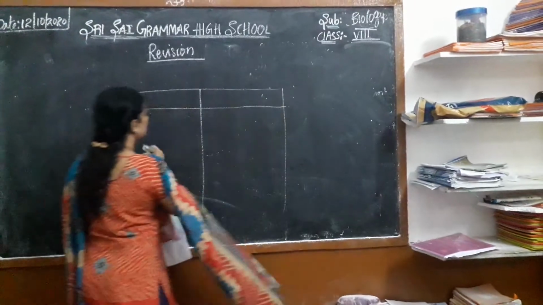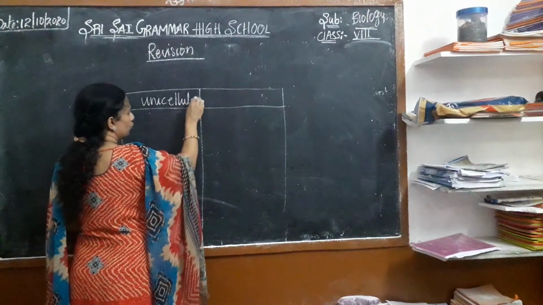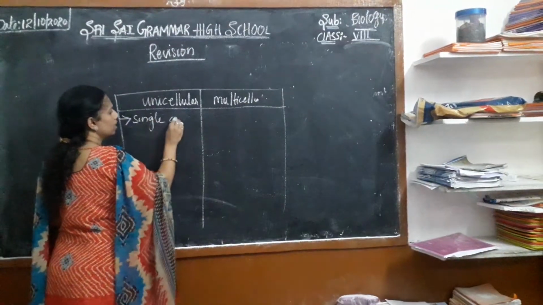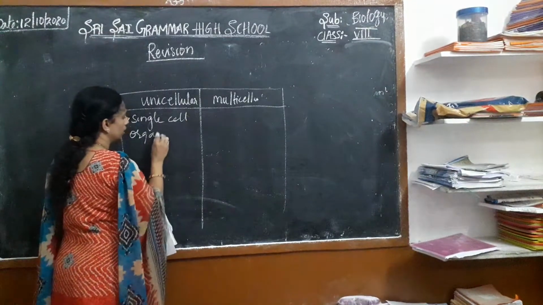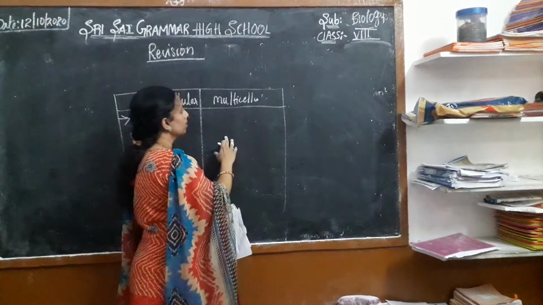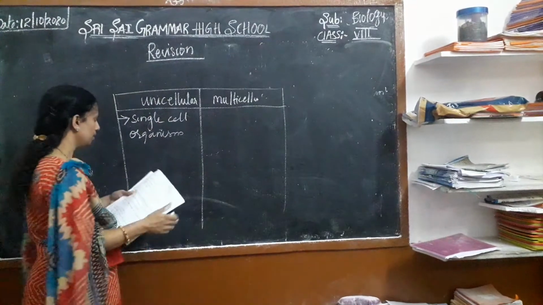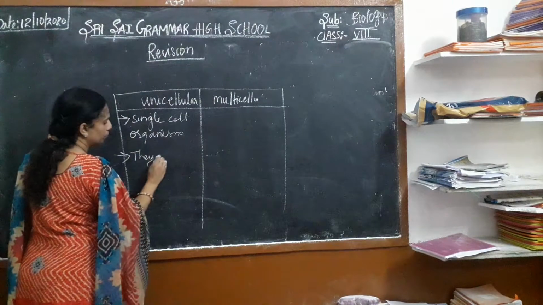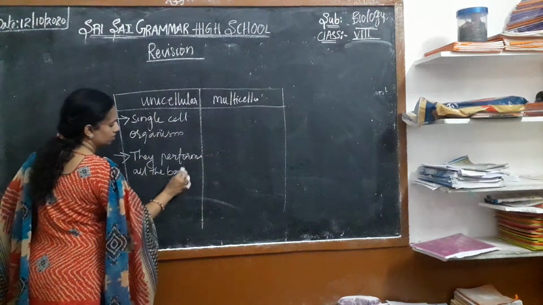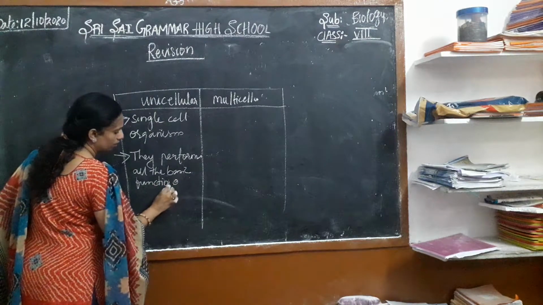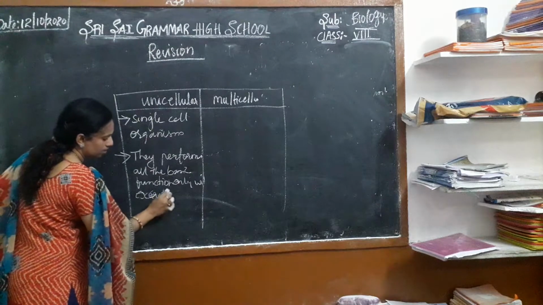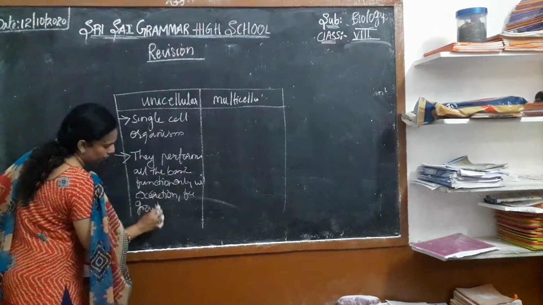Single-cell organisms are known as unicellular organisms. Organisms with more than one cell are known as multicellular organisms. Unicellular organisms perform all the basic functions with only one cell, like respiration, feeding and growth.